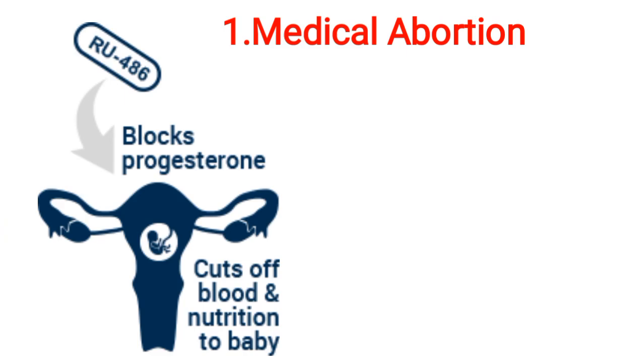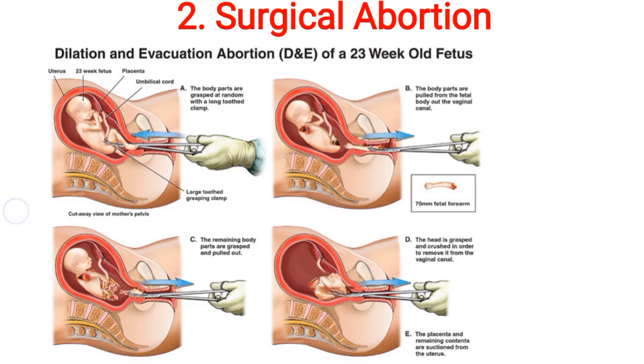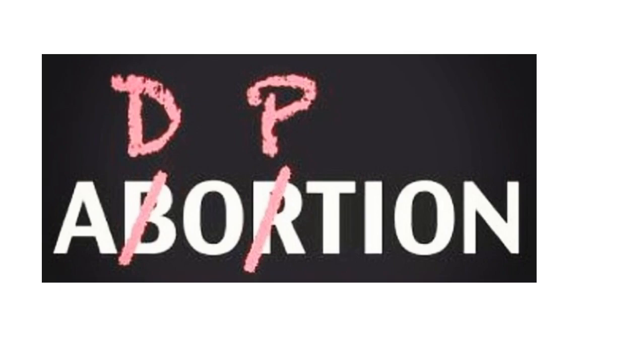Her body, her choice. Medical abortion: block progesterone, cut off blood and nutrition to the baby. Here we can see a surgical abortion, it's too difficult, it's too dangerous, and there are certain ethical issues related to it. Dilation and evacuation abortion of a 23 weeks old fetus. Here you can see different images.